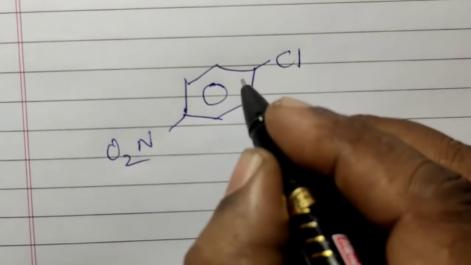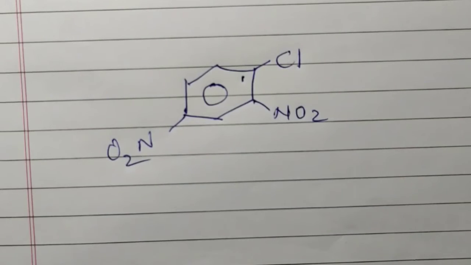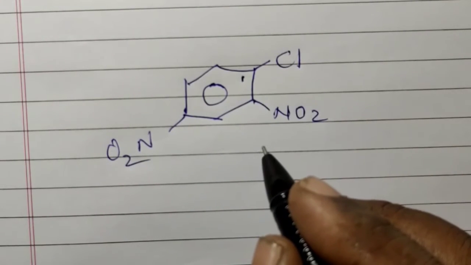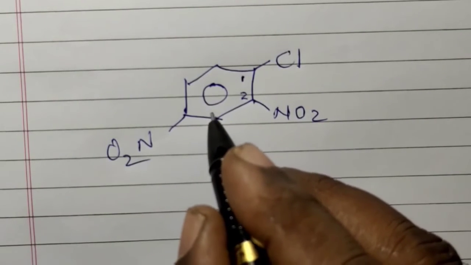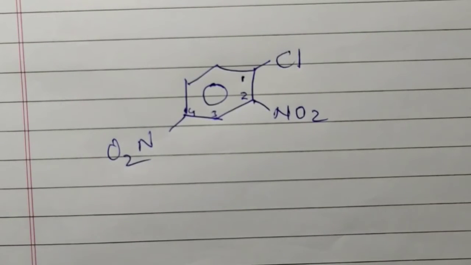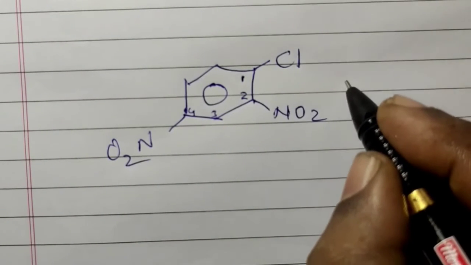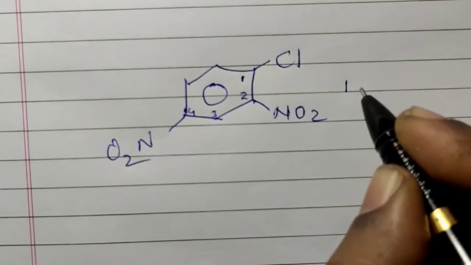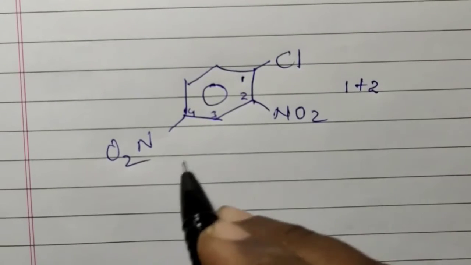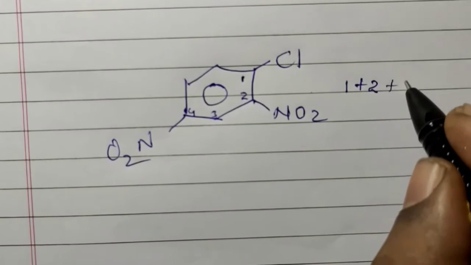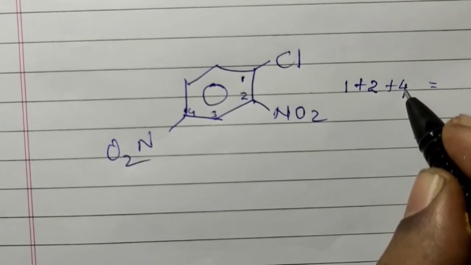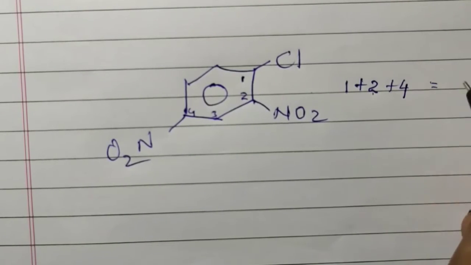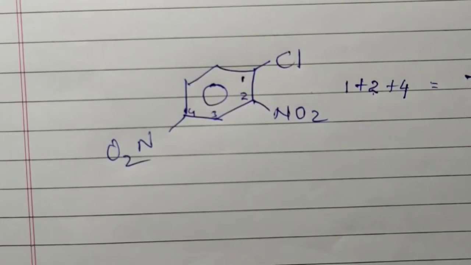That means if you consider this as 1, automatically the next nearest will get 2, this will get 3 and this will get 4. Now we add the positions where we have substituents: first position, second position and fourth position. Adding 4 plus 2 is 6, plus 1 is 7.